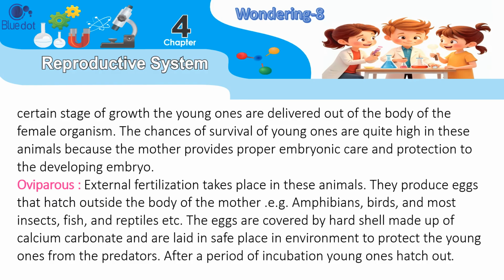Oviparous: external fertilization takes place in these animals. They produce eggs that hatch outside the body of the mother, e.g., amphibians, birds, and most insects, fish, and reptiles, etc. The eggs are covered by a hard shell made up of calcium carbonate and are laid in a safe place in the environment to protect the young ones from predators. After a period of incubation, young ones hatch out.